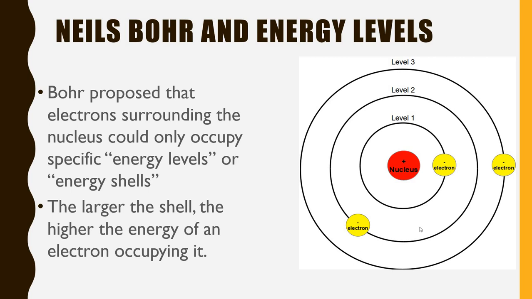So we had some electrons in different levels. And he proposed that the larger the shell, the higher the energy of an electron occupying it. So the more that you moved outward, the more energy the electron had. And that is basically it.